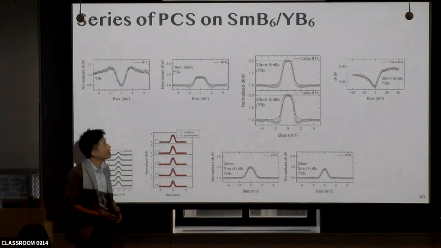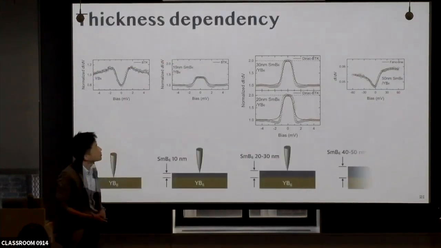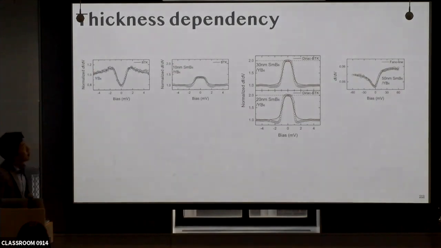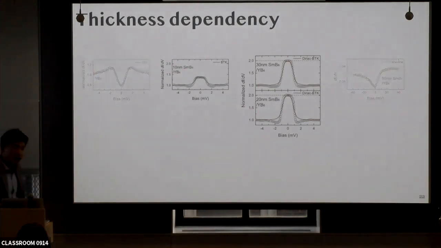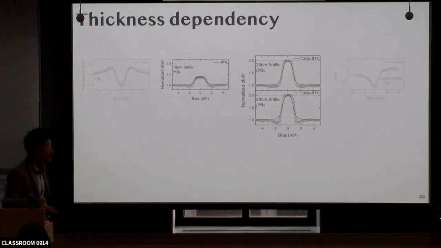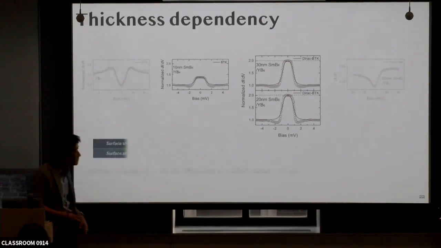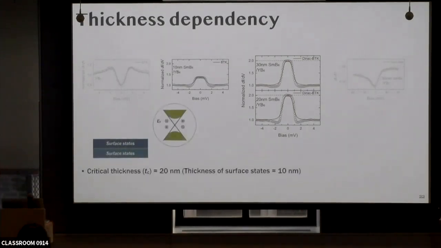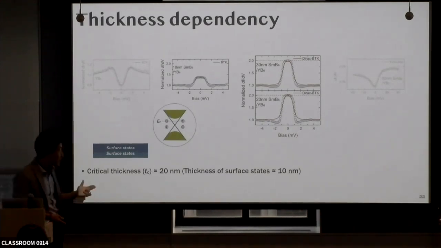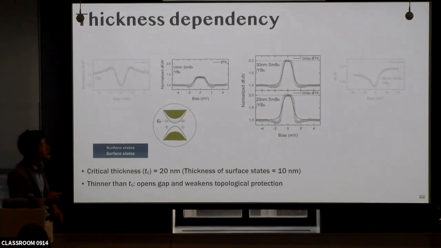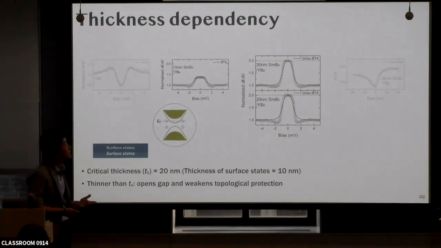So now let's look at thickness dependency. We can see a significant change depending on the thickness of samarium hexaboride. Let's look at them by comparison. First, if the thickness of samarium hexaboride gets thinner, we can see the perfect Andreev reflection. This result can be interpreted by the hybridization of the top and bottom surface states. Here is the band structure we expect, but if the thickness gets thinner, the top and bottom surface states are going to be hybridized, which opens a gap and weakens topological protection around the Fermi level. So this is the reason why we can see the perfect Andreev reflection for the thinner samarium hexaboride layer.